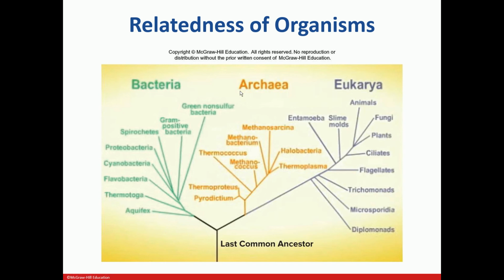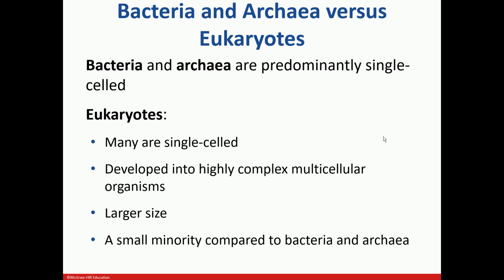They're different from bacteria. Now we know that they're different from bacteria, and they're put into a different domain called archaea. Then we have the third domain called eukaryotes. In the eukaryotes we have animals, fungi, plants. We human beings belong to the kingdom Animalia. So we are considered animals, and we belong to the domain Eukaryota.